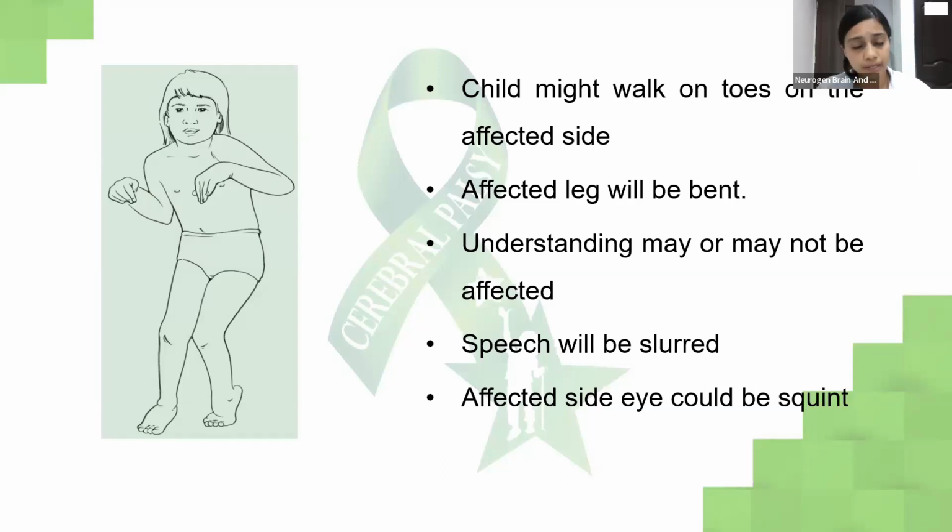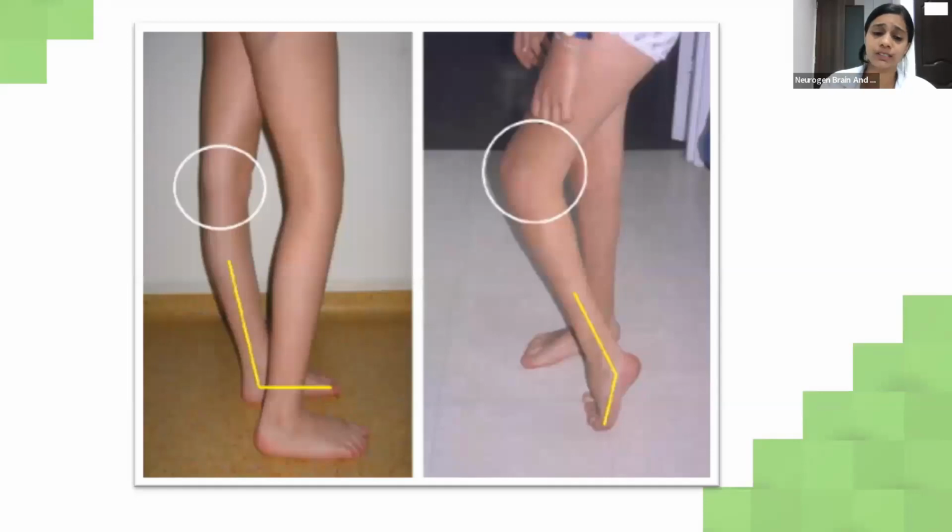Understanding may or may not be affected, and the eye could also be affected. He might have a squint, or strabismus. If you see this image, the child is on tippy toes where the knee and hip are bent. The opposite side is completely normal, whereas in the other image, the child is extending his hip and knee severely, and he might drag his affected side.